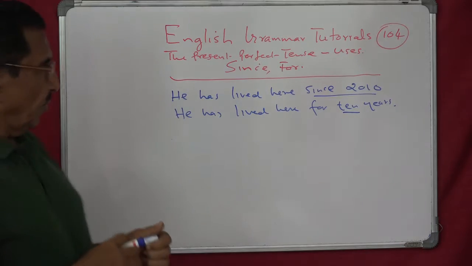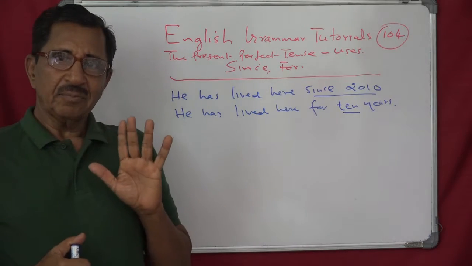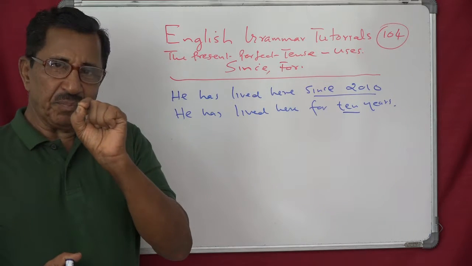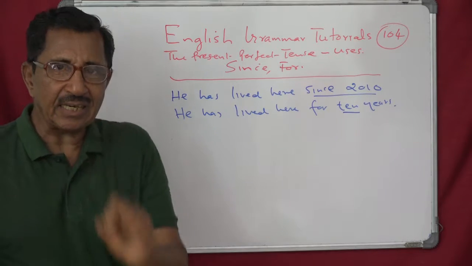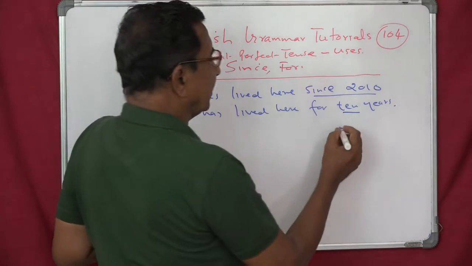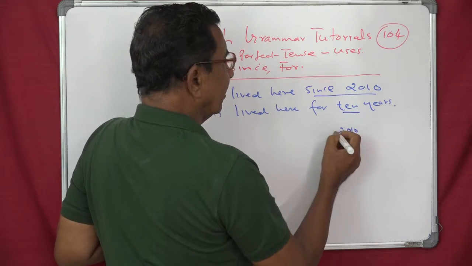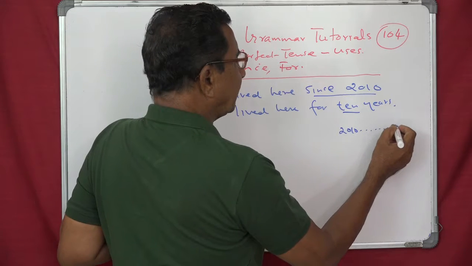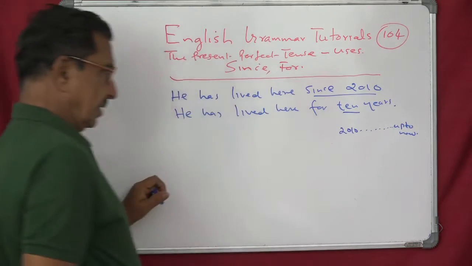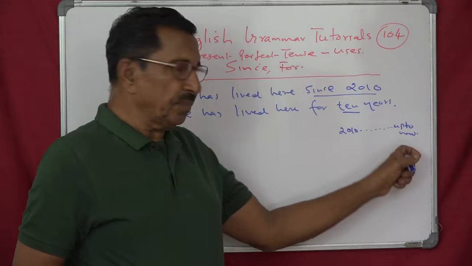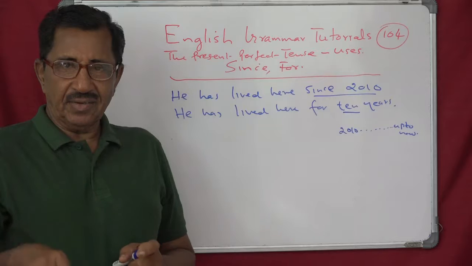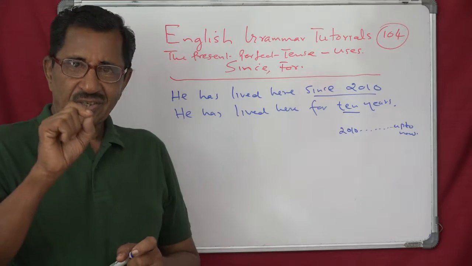So, with both of these we use the present perfect. But since means from a definite point of time till now. A definite point of time. For example, the definite point of time is 2010. From there up to now. That means, from 2010 up to now, by the time of speaking, he has lived here since 2010.